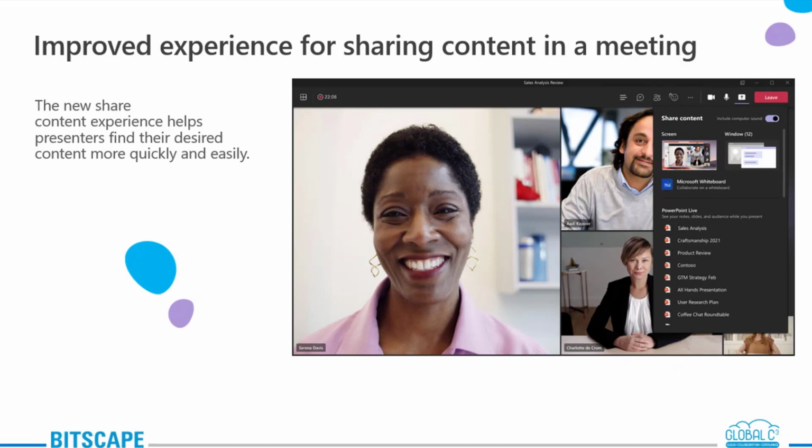Then you have share your PowerPoint. This is one latest feature that we have. If you want to present a PowerPoint file, others can just interact with it. So this is like a live feed. You need to share your presentation, and if you want others to be able to move through it at their own pace, that is another option we have. I hope you can see here under SharePoint Live, it will show you the list of files you might have recently opened.